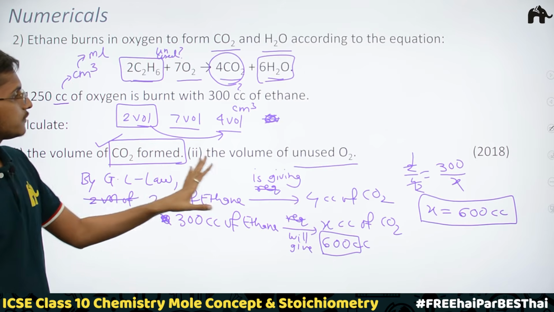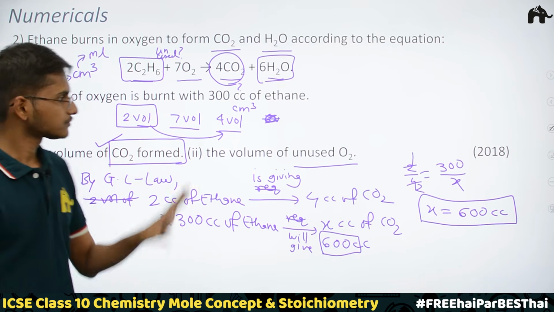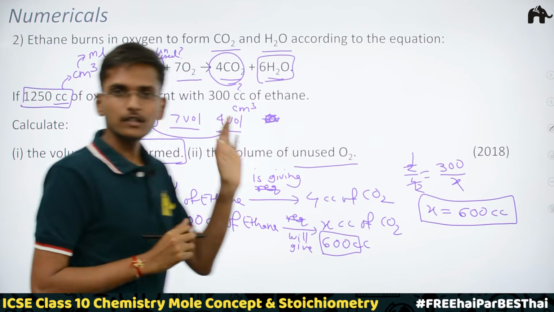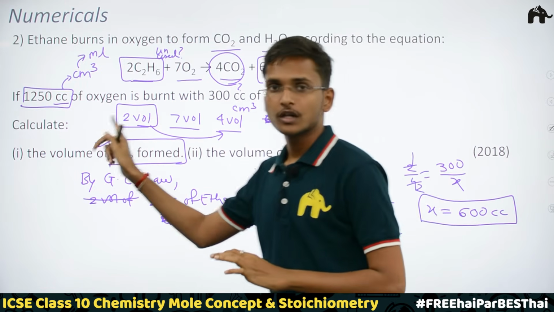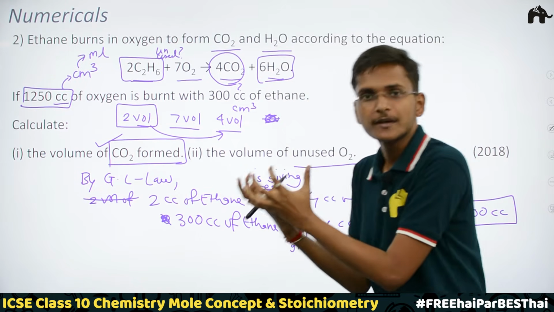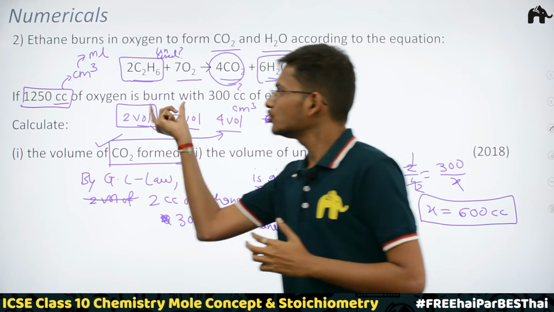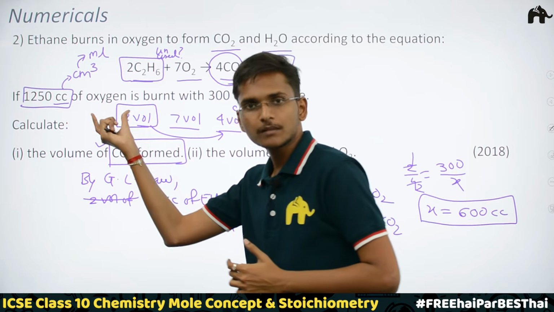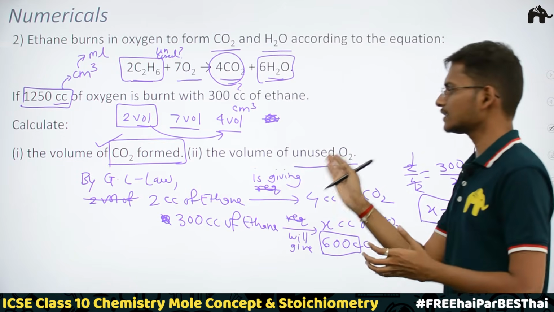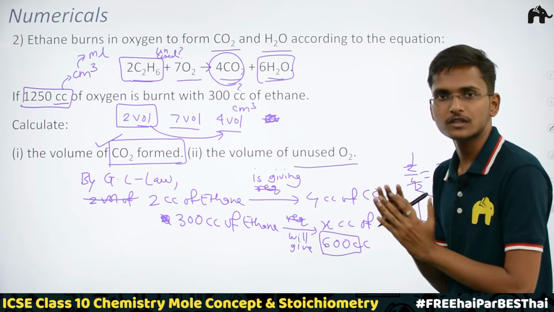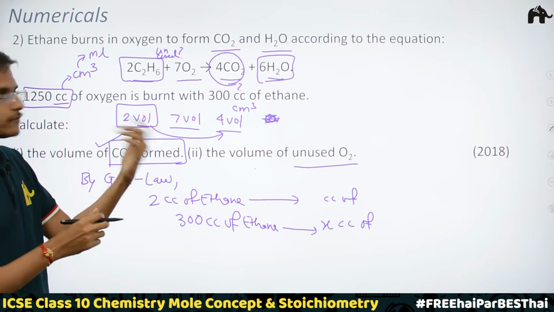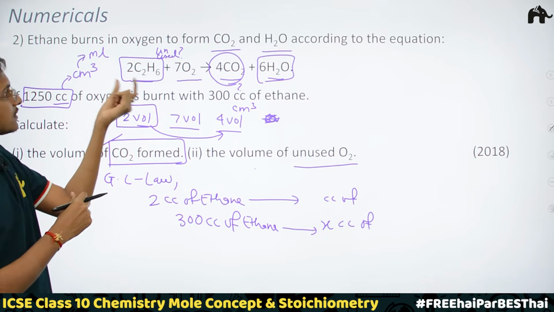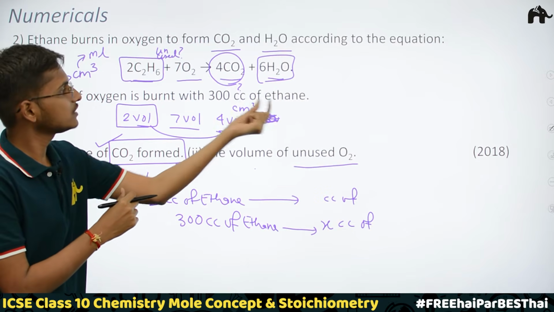Now let's move on to find the volume of unused oxygen. What they have given us is that the total oxygen taken is 1250. Now we have to find out how much oxygen is used. Once we know how much oxygen is used, we just subtract it from the total oxygen taken for the reaction, and then we get the unused oxygen. So what we have to do is find the volume of oxygen which is used for burning this 300 cc of ethane.